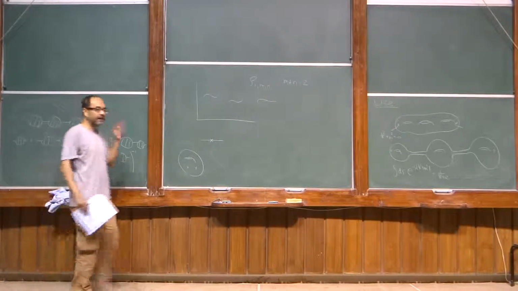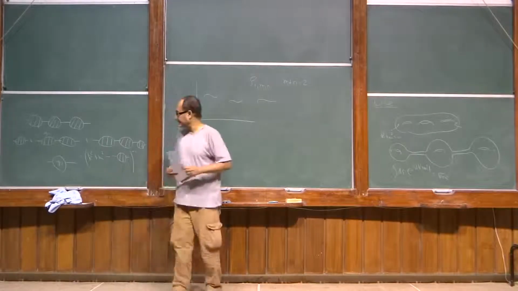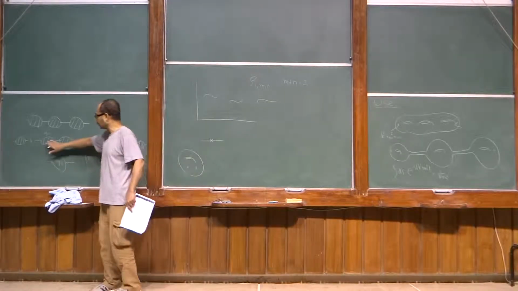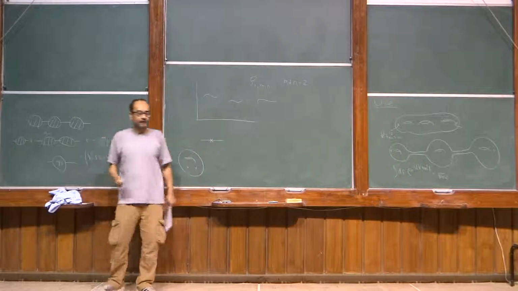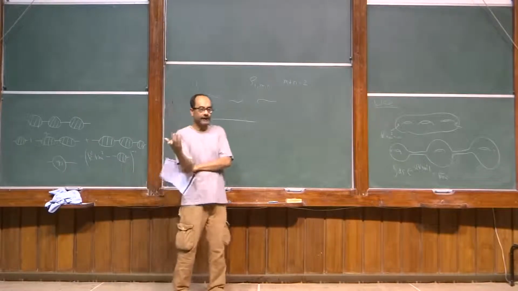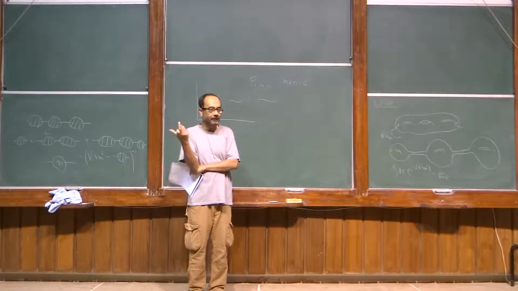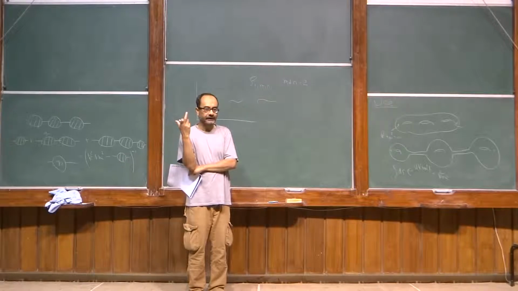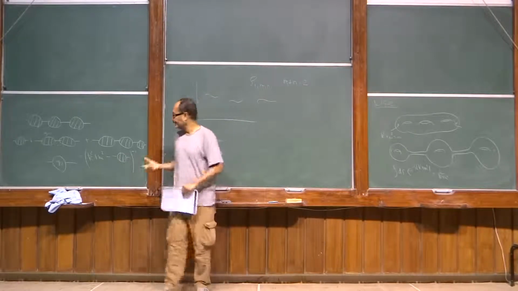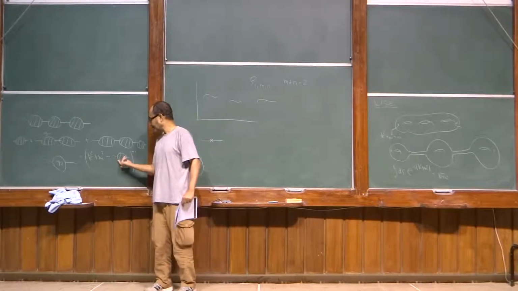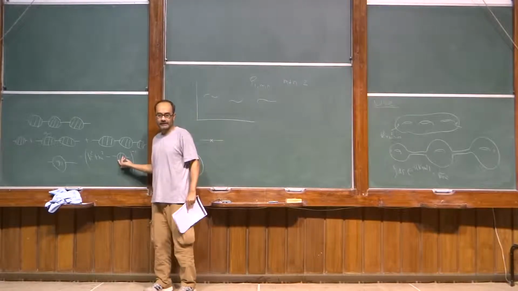But of course you have to remember that the definition of what this blob means depends on the choice of local coordinates. There is no invariant definition of what this one particle irreducible blob is, because that depends on how you have chosen a local coordinate to begin with. So this object is not unambiguous.